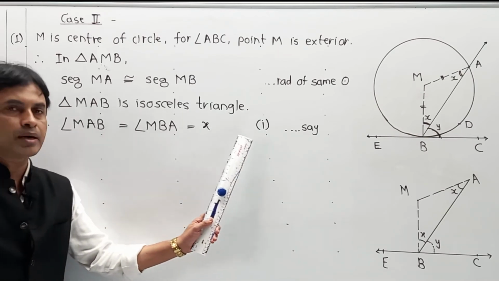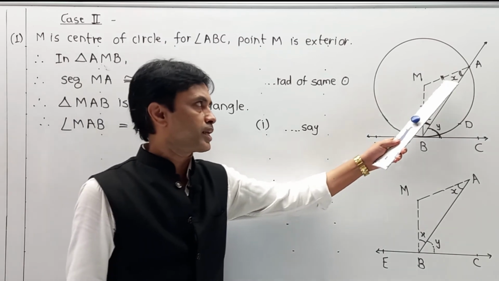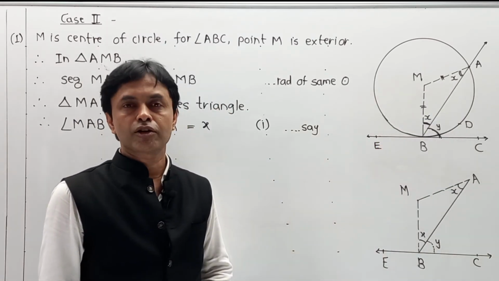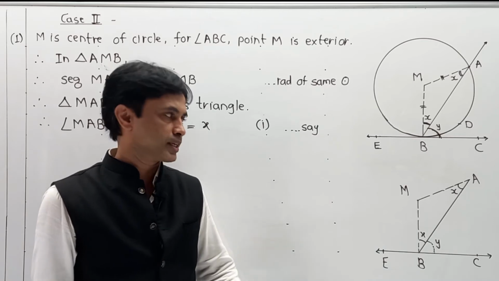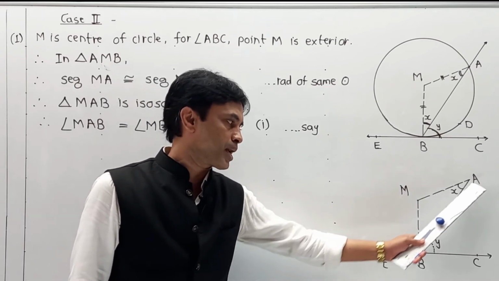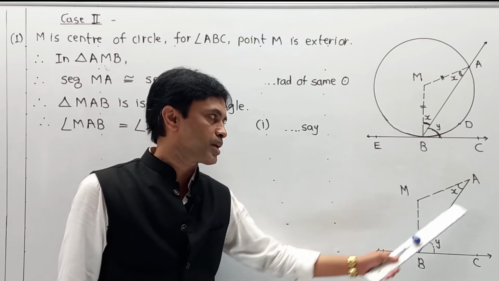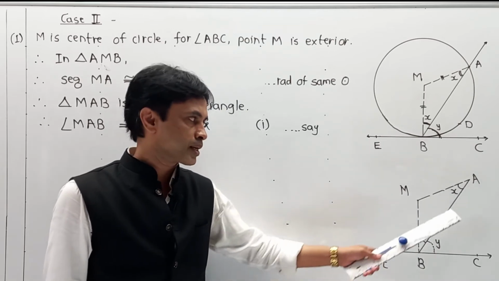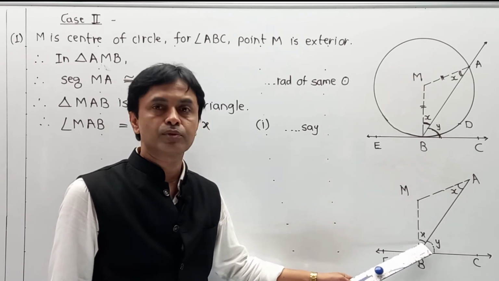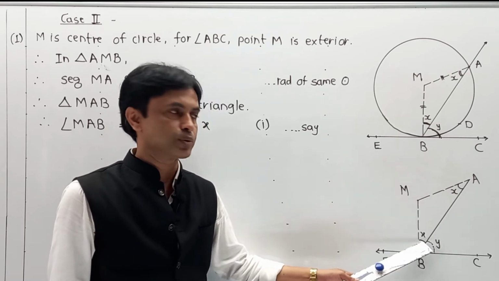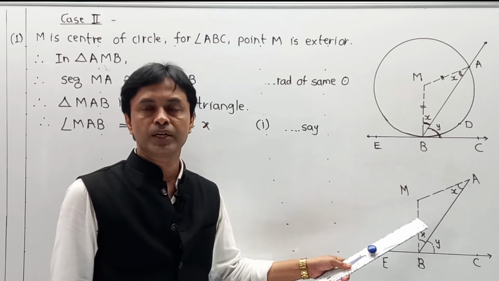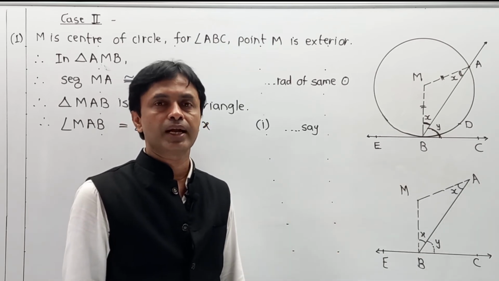In addition to that, we know that in triangle MAB, the addition of all the angles of a triangle is 180 degrees. Means angle MAB plus MBA plus this AMB is 180 degrees. Means X plus X, you can say 2X, plus this angle AMB is equal to 180 degrees, and I am directly writing it over here.